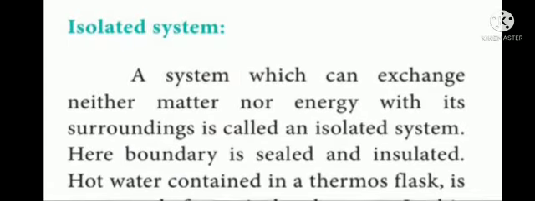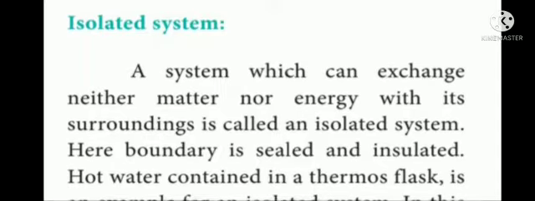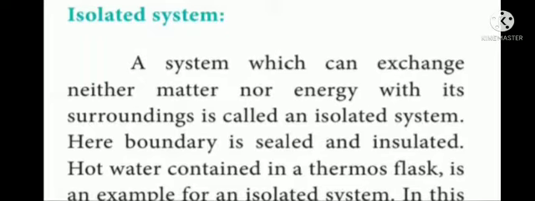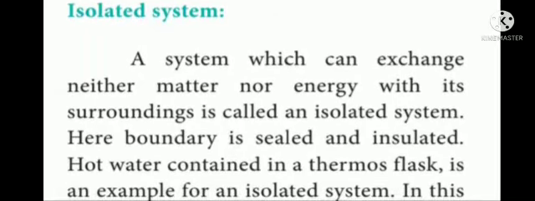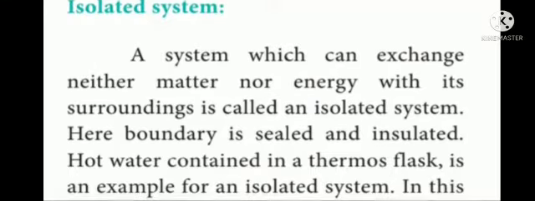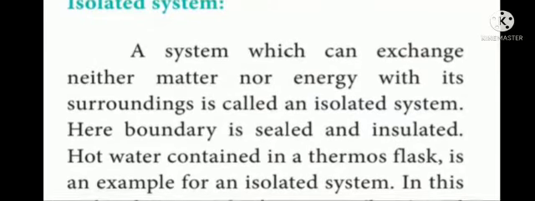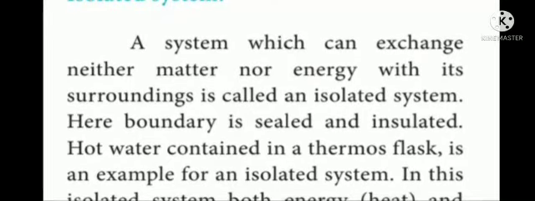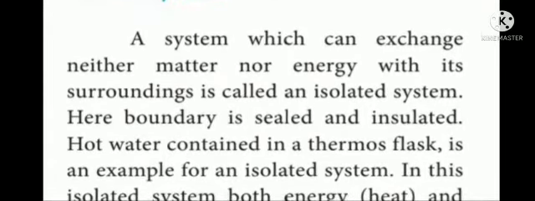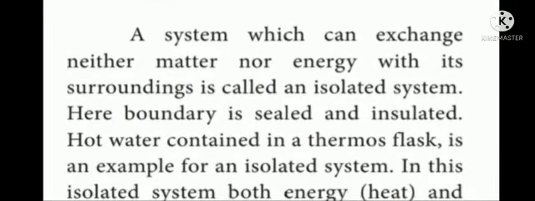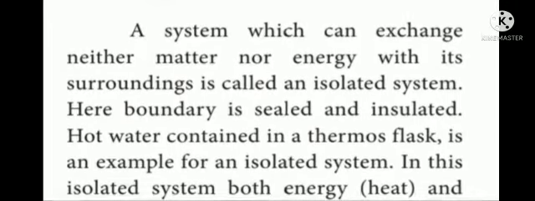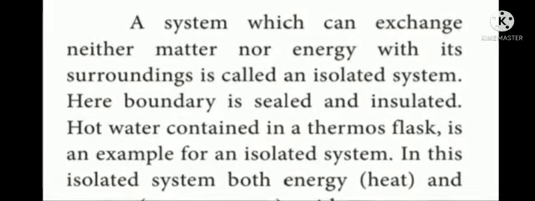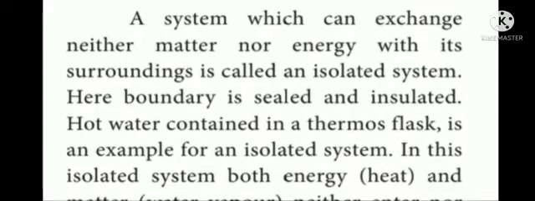Isolated system. A system which can exchange neither matter nor energy with its surrounding is called an isolated system. Here, there should be no exchange of matter and energy between system and surrounding. It is said to be isolated system. Here, the boundary is sealed and insulated. Hot water contained in a thermos flask is an example for an isolated system.